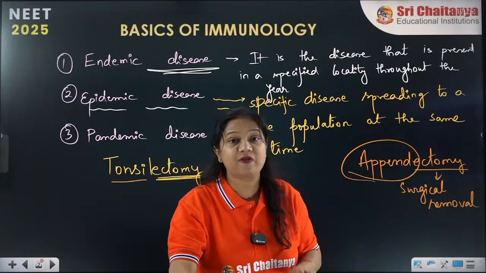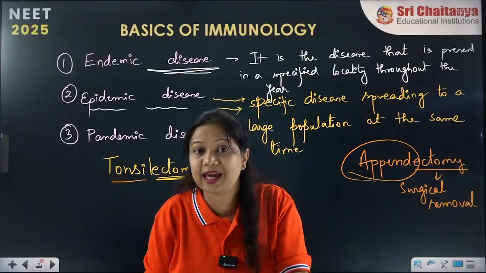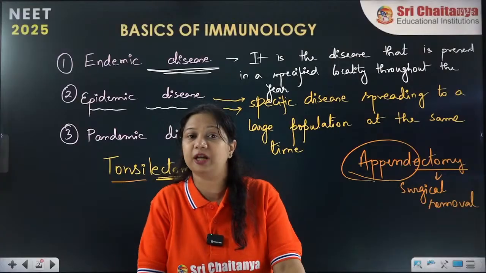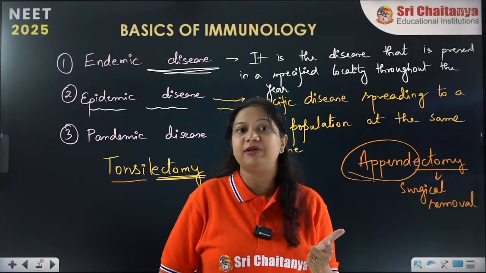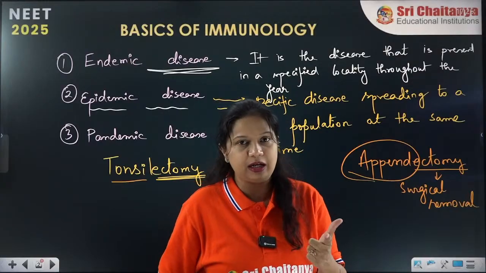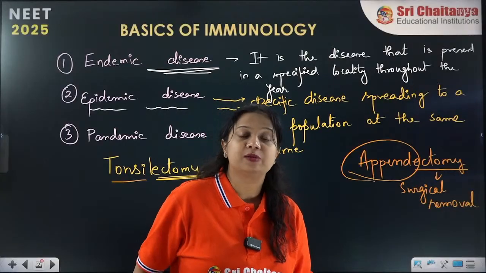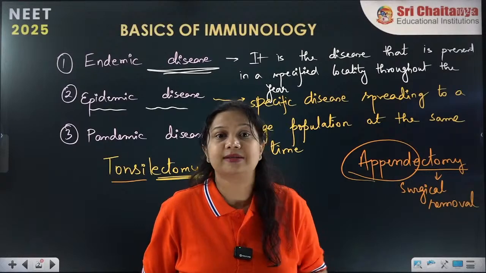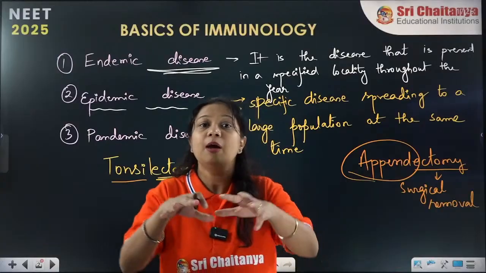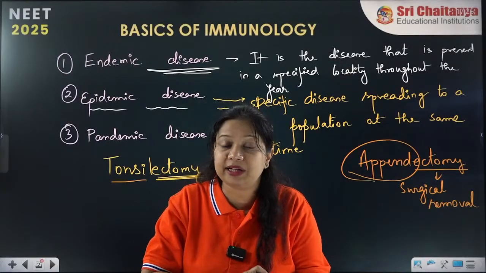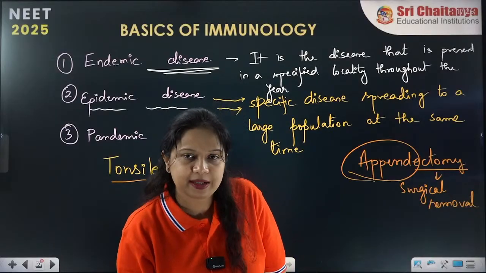So when a specific disease is seen in a majority of the population at the same time, it is called an epidemic. For example, an epidemic of cholera. An epidemic which we have seen recently is the H1N1 epidemic. In India, H1N1 was spreading. In India, cholera was spreading a few years back. In India, the tuberculosis disease was spreading. So these were epidemics. A majority of the country at the same time is facing the same disease, that is called an epidemic disease.